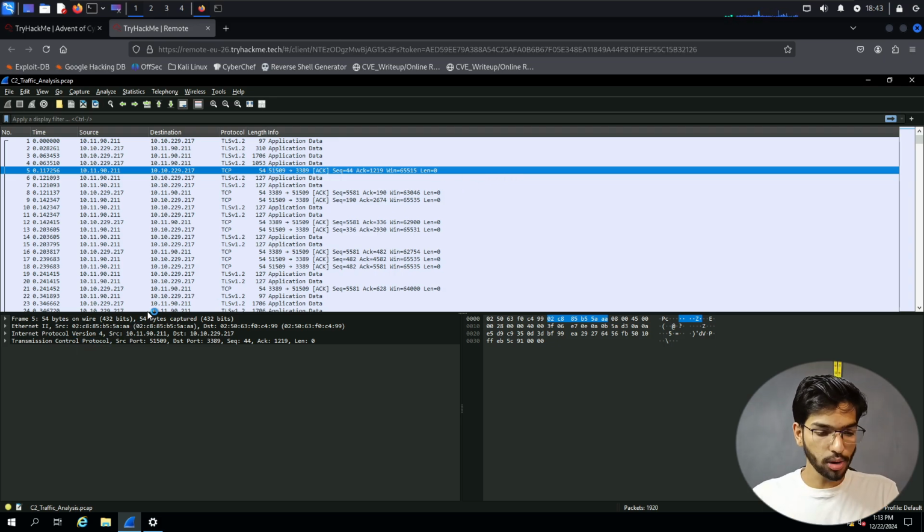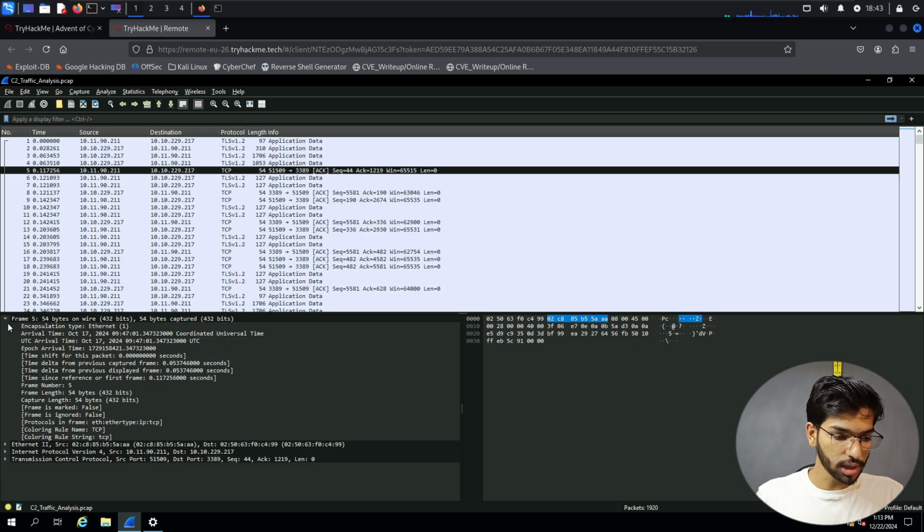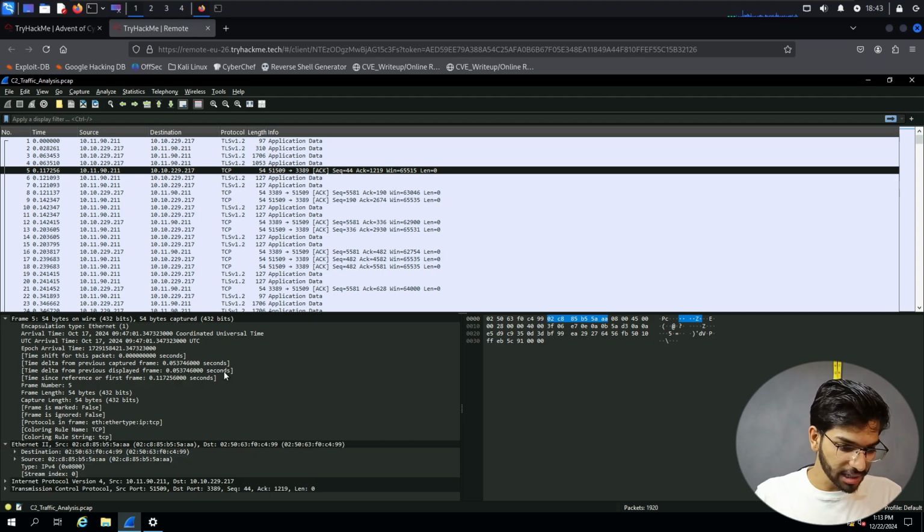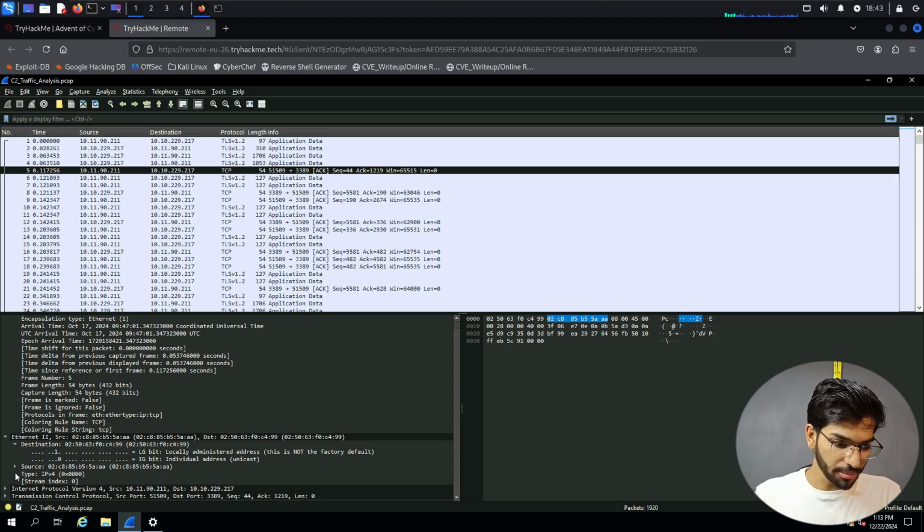Then on the down left side of the screen, you can see some more information when you click on the drop down box. Here you can see the arrival time, more information regarding the packet which was transferred back and forth, and then the Ethernet details, all those MAC addresses, the source and destination addresses. It can all be seen here.